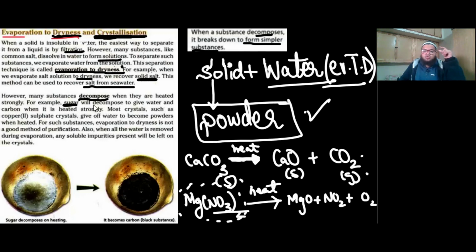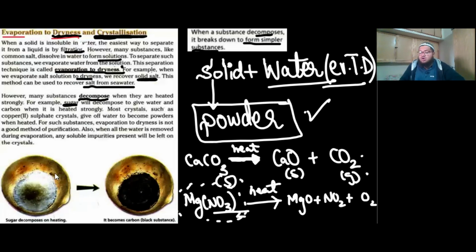But sucrose, or the table sugar, will decompose to give water and carbon when it is heated strongly. Of course it's sugar, so it's made up of carbon, hydrogen, and oxygen. As soon as you heat it strongly, it will decompose into carbon as well as water. The hydrogen and oxygen will form water, and the carbon will move out. Just like this, if you heat it strongly in this china dish, it will turn black. Why black? Because the carbon has formed. And if you look at it carefully, it seems a bit liquefied because of the water that has formed. So the sugar will decompose on strong heating.